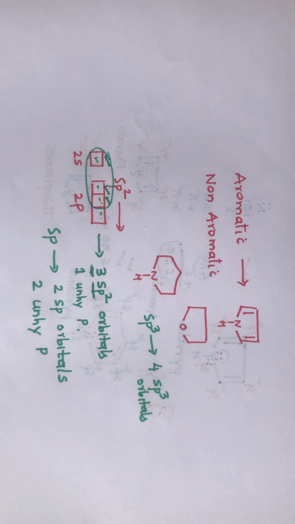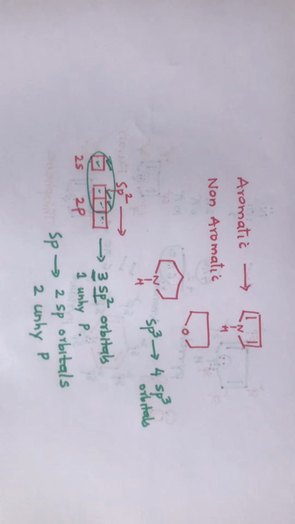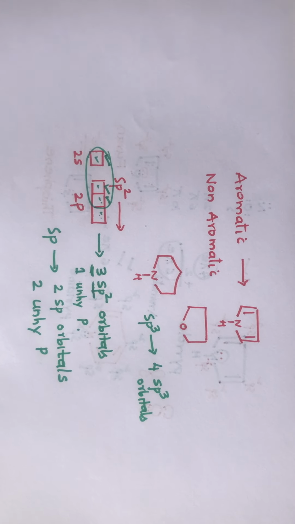So what are heterocyclic compounds? Heterocyclic compounds are cyclic compounds in which one or more carbon atoms are replaced by a heteroatom like nitrogen, sulfur, oxygen, etc. So friends, this was about the basics. In the next session we'll be discussing the reactions of these heterocycles, where actually the attack takes place and all these things. Before that, we'll be discussing the molecular structure of thiophene, furan, pyridine, all these things. Thank you.